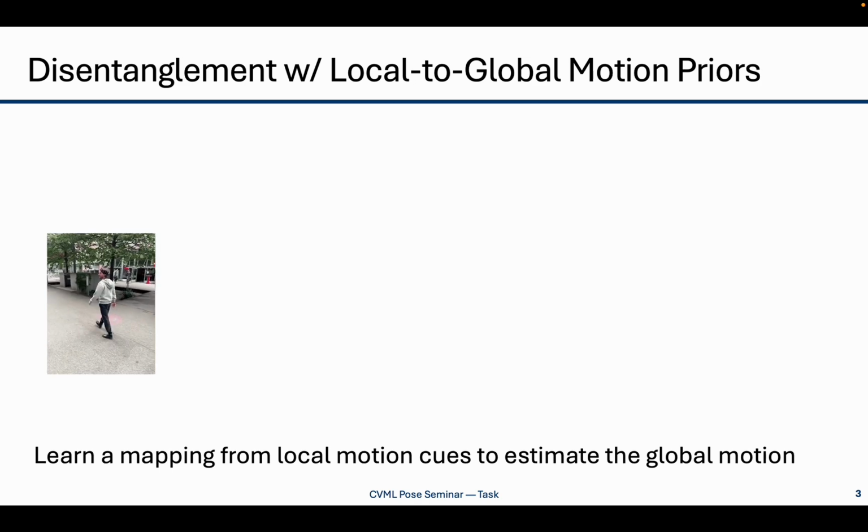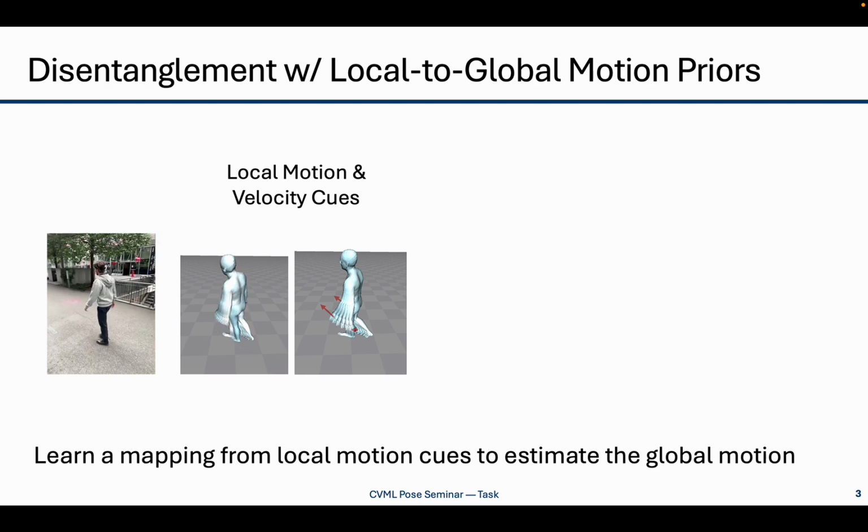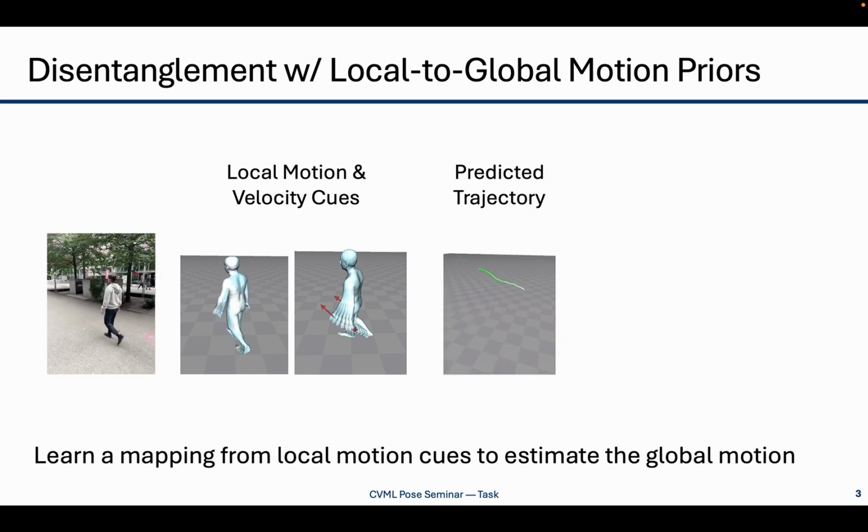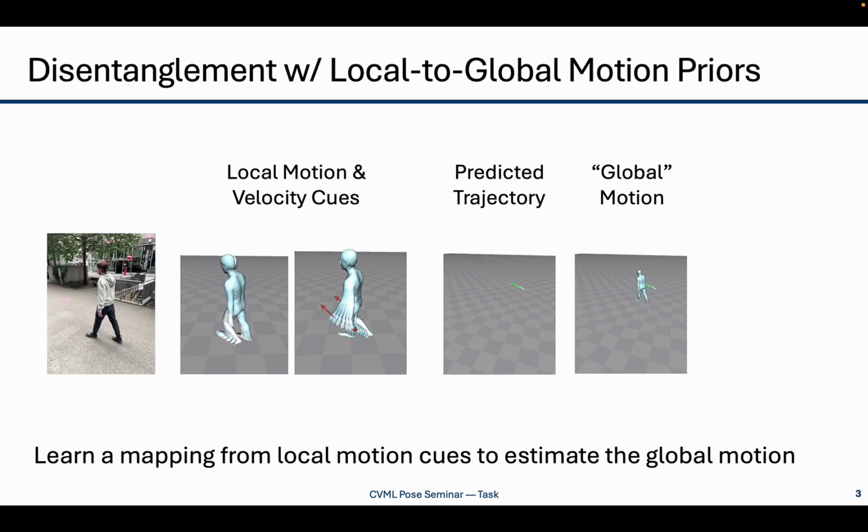Well, one strategy is through a purely data-driven approach. Simply learn and approximate the global motion from the local motion. These are local-to-global strategies that basically try to learn what the global motion should be based on the local observations of the motion and velocities, from which we can predict the overall global trajectory of the person, and then compose with the local motions to get the global motion. But as you can imagine, such approaches may fail under ambiguous observations.